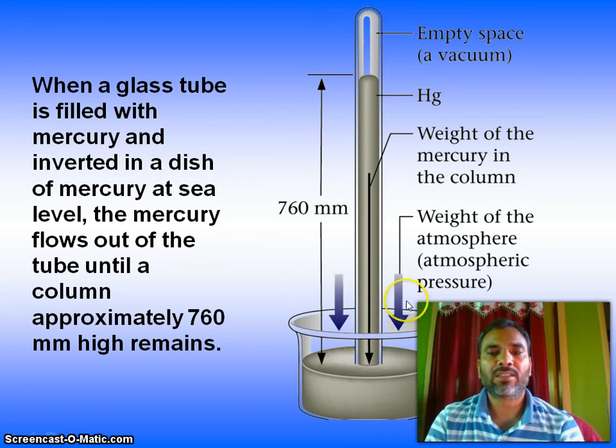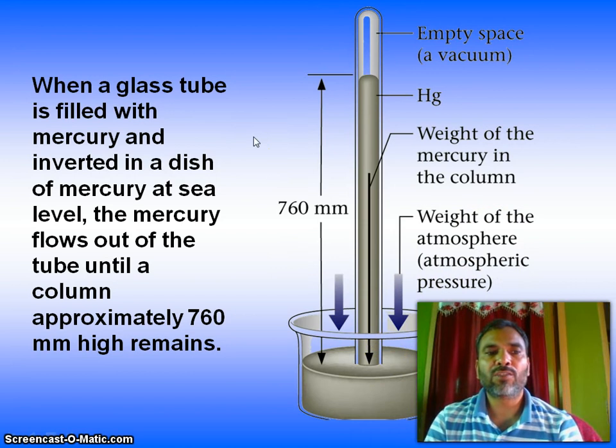Look at this picture. The height from here to here is 760 millimeters. The empty space is a vacuum. Then the mercury, the weight of the mercury in the column, balances the weight of the atmosphere, the atmospheric pressure.